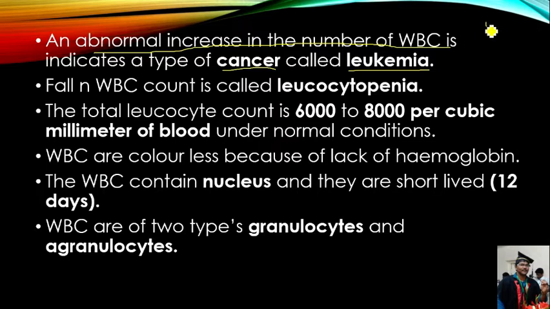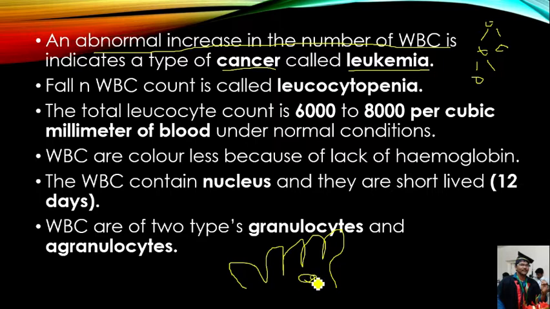What is cancer? Uncontrolled cell division is called cancer. Normal cell division occurs to fill the lost cells. For example, if the skin on our hand is damaged, the cells surrounding the wound undergo cell division and fill that gap.